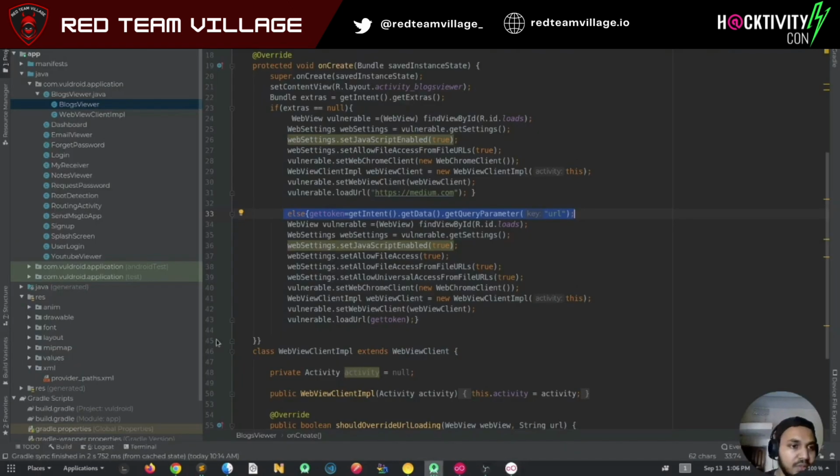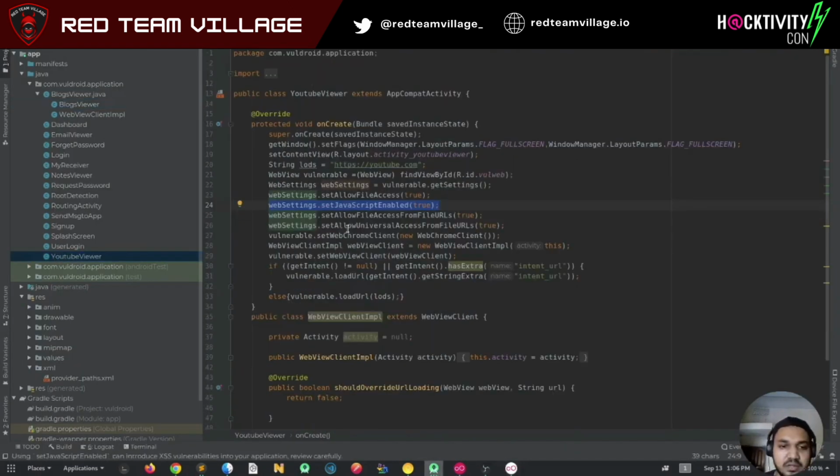If you remember, in YouTube viewer we had two settings. The first one is allow file access, the second is allow file access from file URLs. Both of these settings are really interesting.